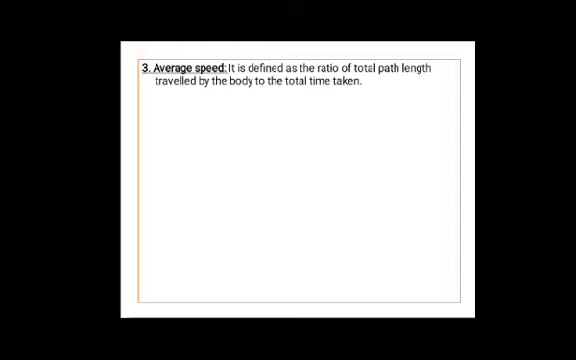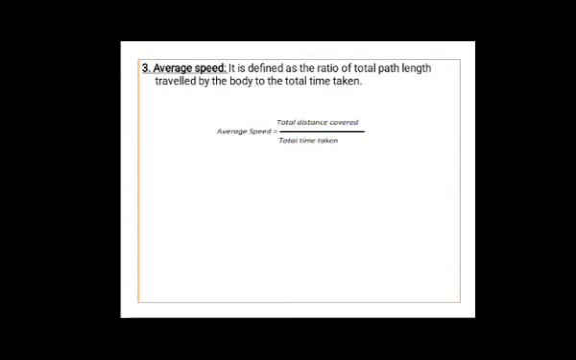It is defined as the ratio of total distance to the total time taken, or total path length travelled by the body to the total time taken. Formula to calculate average speed is equal to total distance covered divided by total time taken. This average speed tells us how fast a body has been moving over a given time interval, but does not tell us how fast it moves at different instants of time during that interval.